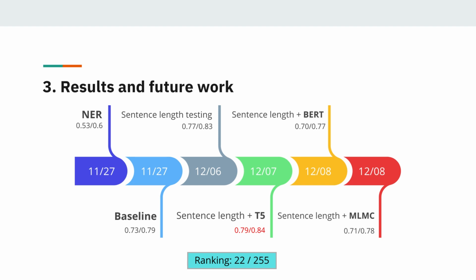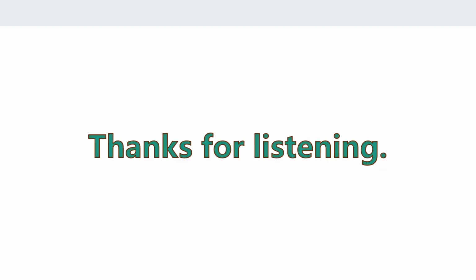I think the most significant improvement came from data analysis. We found out that sentence length testing can significantly improve our score, which again shows the importance of data analysis. I think the score can still be improved if we use a larger model or more epochs to train, which both require more powerful computing resources. So that's all for our presentation. Thanks for listening.